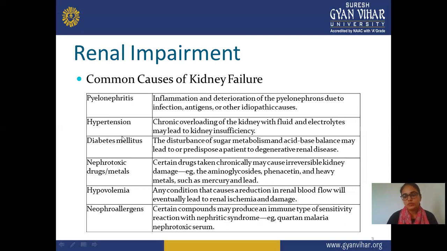Maybe it is some drug or maybe some metal ion. The metal ions may be mercury and lead, and examples of drugs are aminoglycosides and phenacetin. These types of drugs may show a renal impairment like problem.